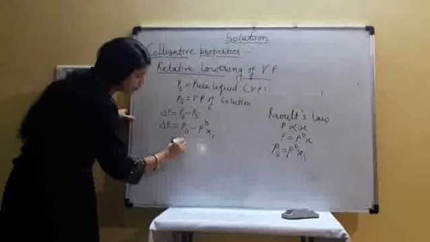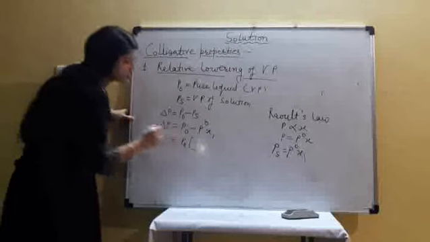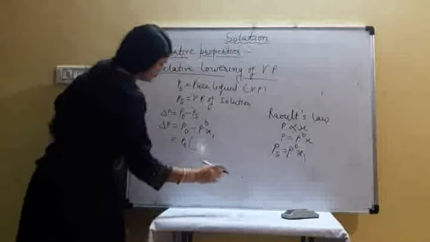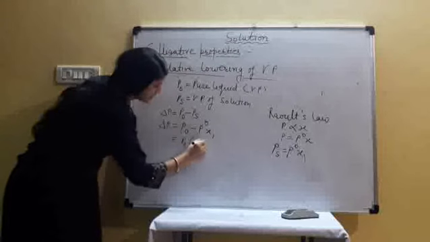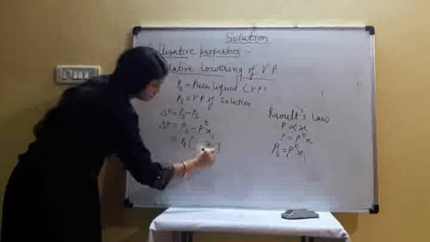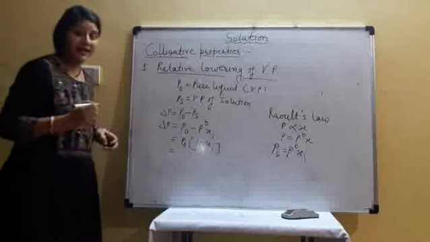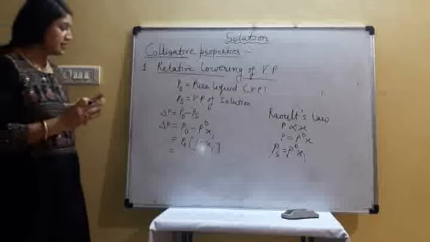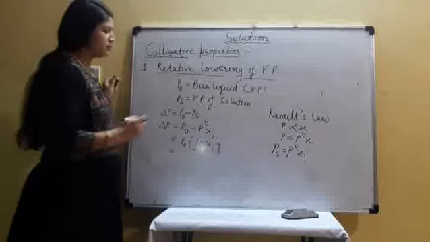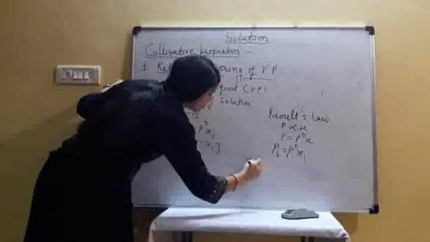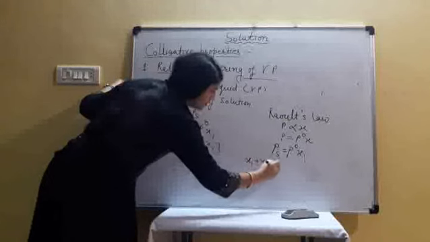Now we take P naught common. It is the vapor pressure of pure liquid, times 1 minus X1. In a binary solution, the sum of the mole fractions of both components is X1 plus X2 equal to 1.